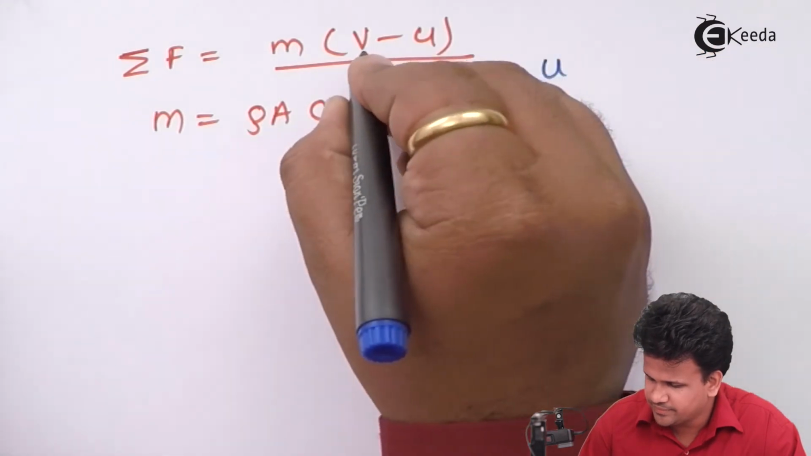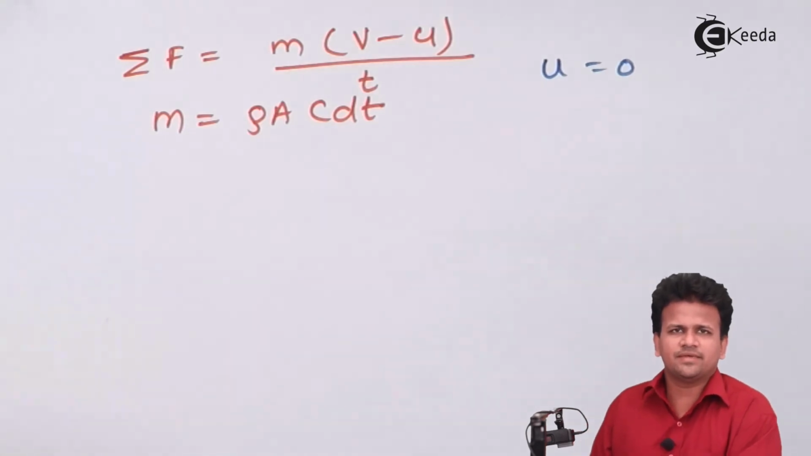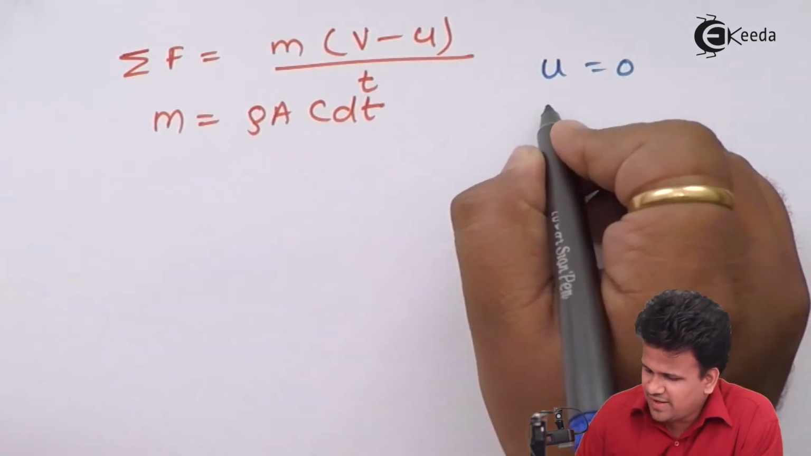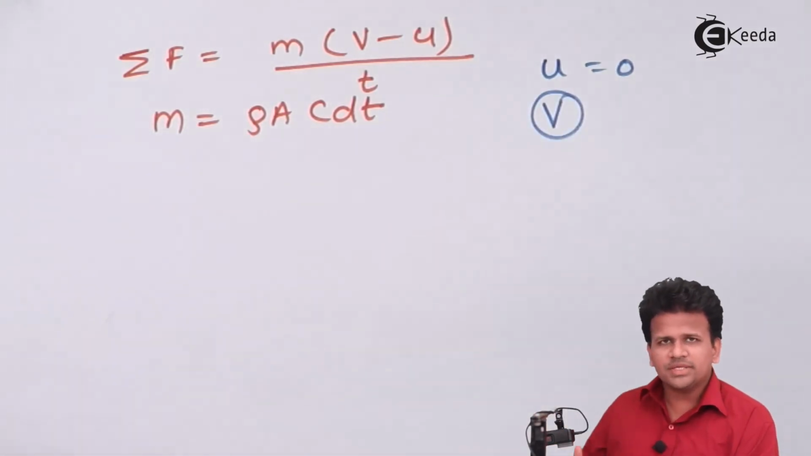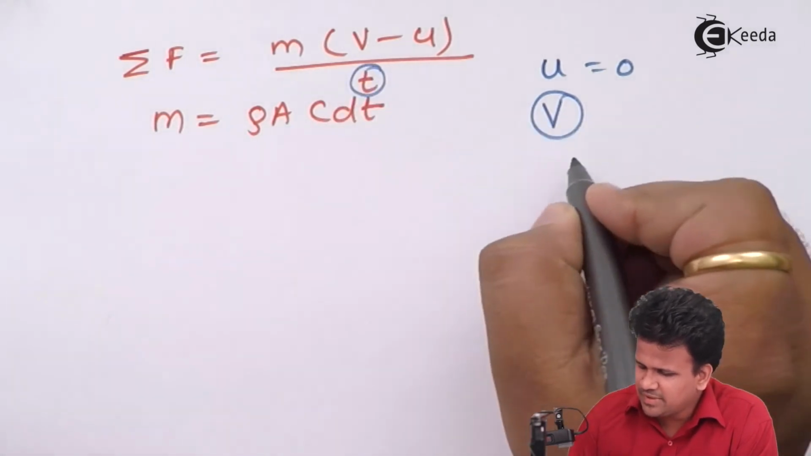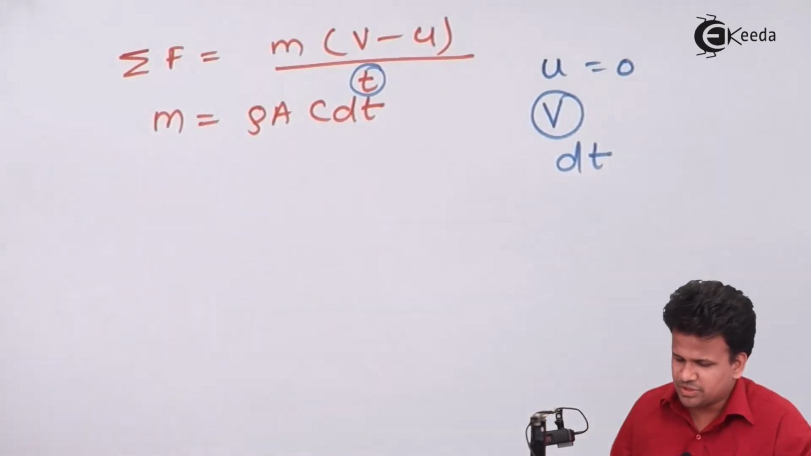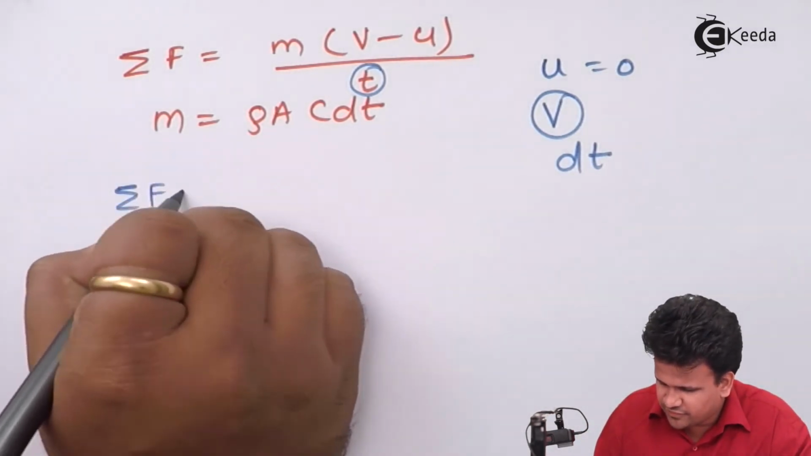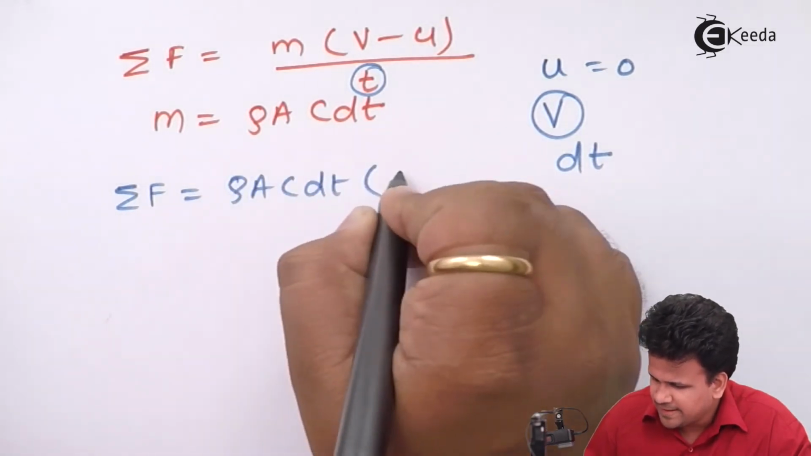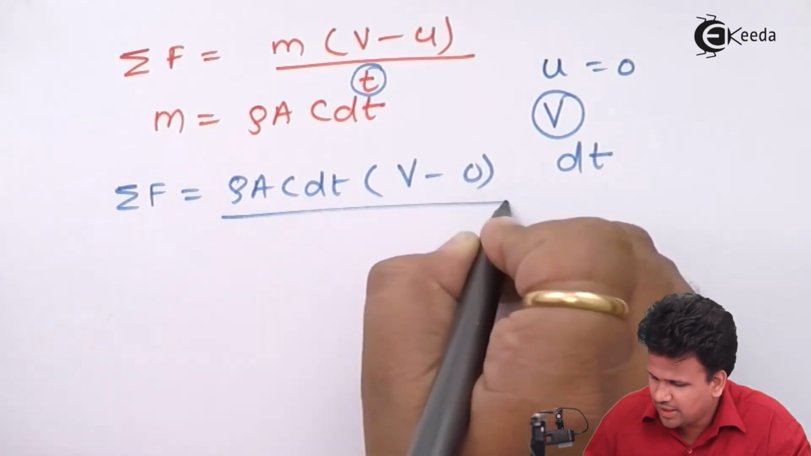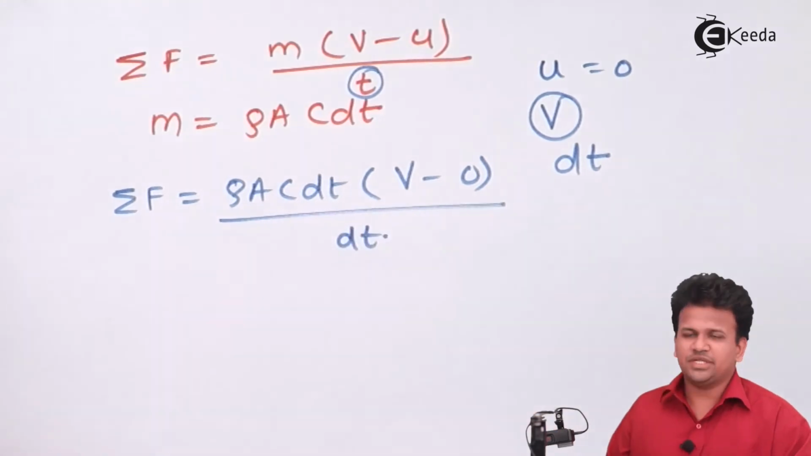Now let us substitute this. u is equal to 0 because we are pushing the piston; initially the velocity of the piston is 0. The final velocity of the piston we have already defined as v, and all this takes some amount of time, that time is dt. So let us substitute everything in this equation, so that summation of force will be equal to rho area C into dt into (v minus 0) upon the time required for this entire process, which is dt.